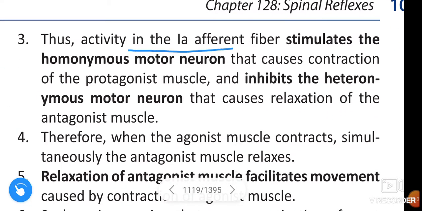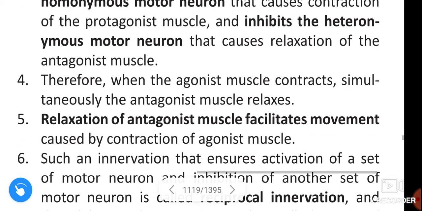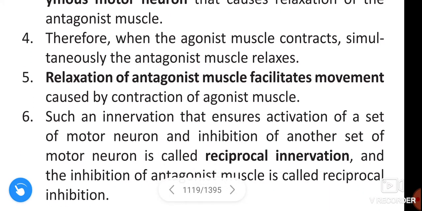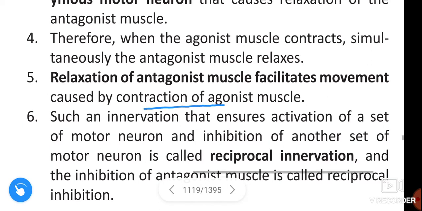Thus, activity in the 1A afferent fiber stimulates the homonymous motor neuron that causes contraction of the agonist muscle, and inhibits the heteronymous motor neuron that causes relaxation of the antagonist muscle. Therefore, when the agonist muscle contracts, the antagonist muscle simultaneously relaxes. Relaxation of the antagonist muscle facilitates movement caused by the contraction of the agonist muscle.